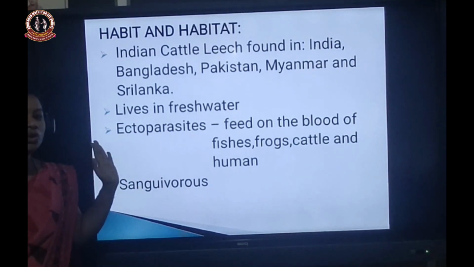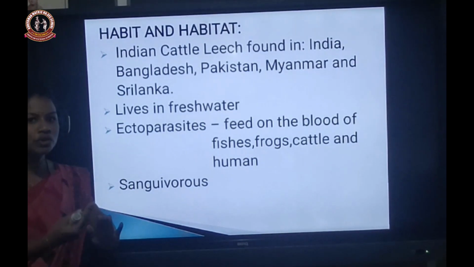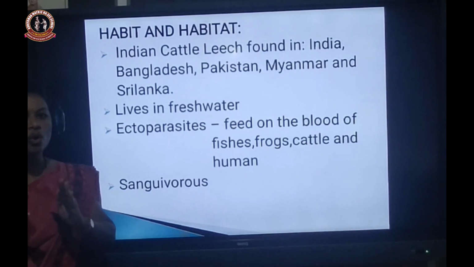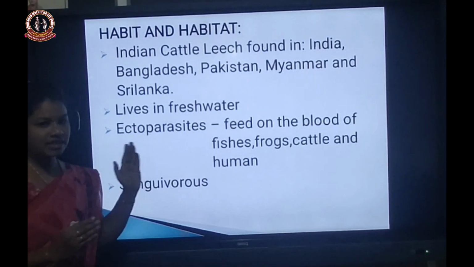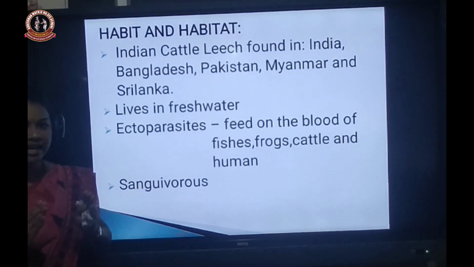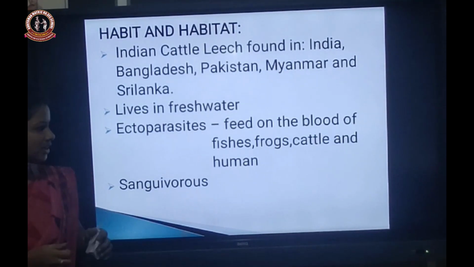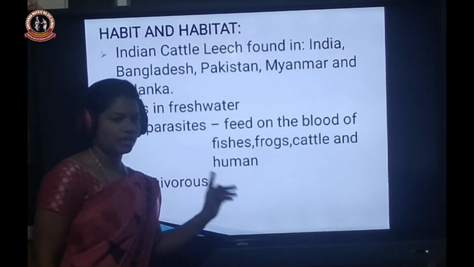And it is an ectoparasite. What is the meaning of ecto? Ecto means outside. Parasite means it attaches to the host body. So ectoparasite means it attaches on the outer surface of the host body and sucks the blood of various animals like fishes, frogs, cattle and humans.